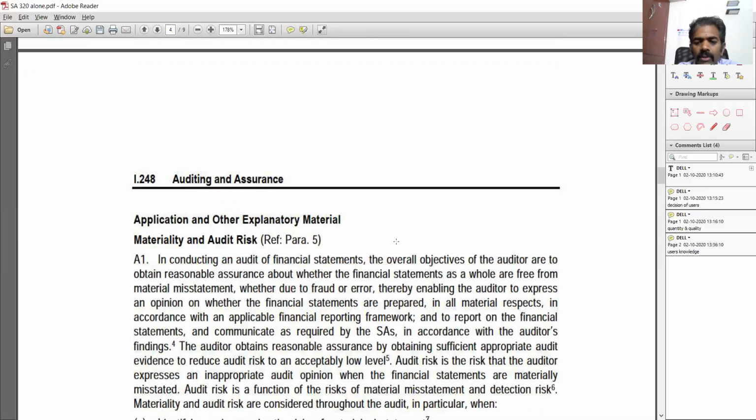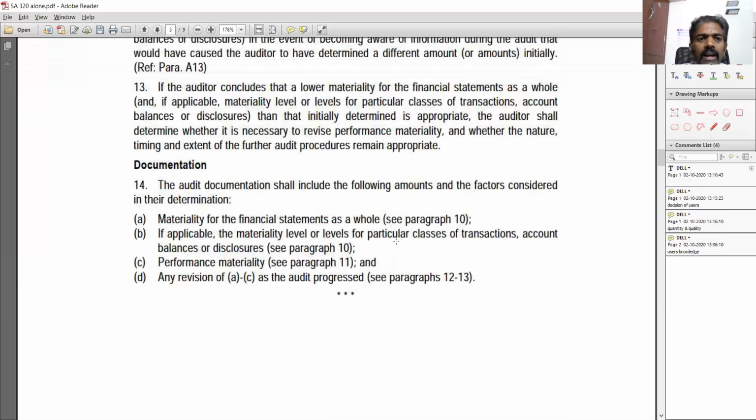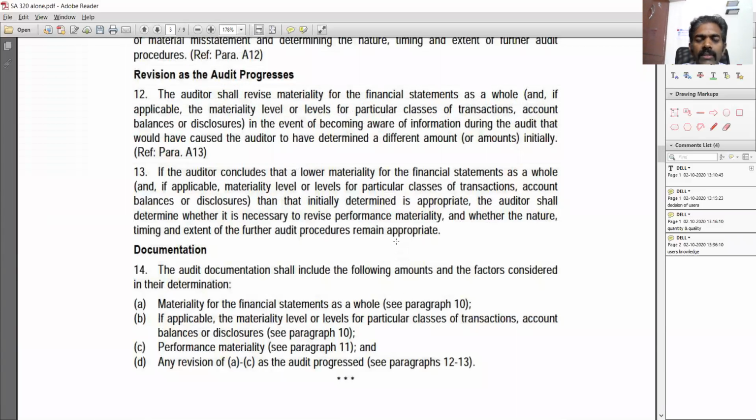He might look at different computation and arrive at 60,000 or 40,000. It depends upon professional judgment, but it should be reasonably good, and the auditor should document how he has arrived at it and what is the basis, and that should be understandable by another person having the professional competence to review the reasonability of that particular materiality figure.